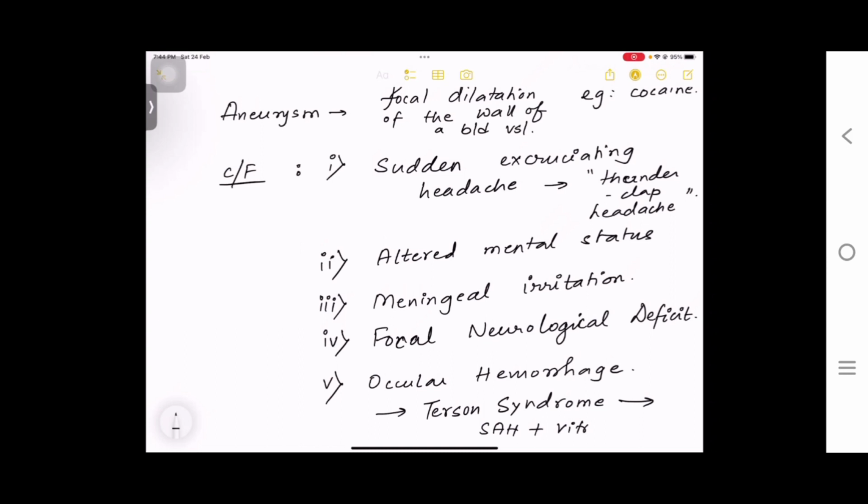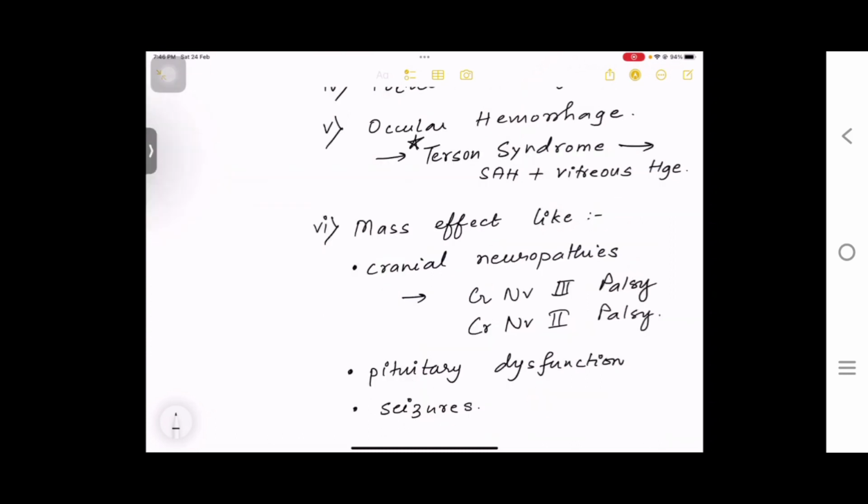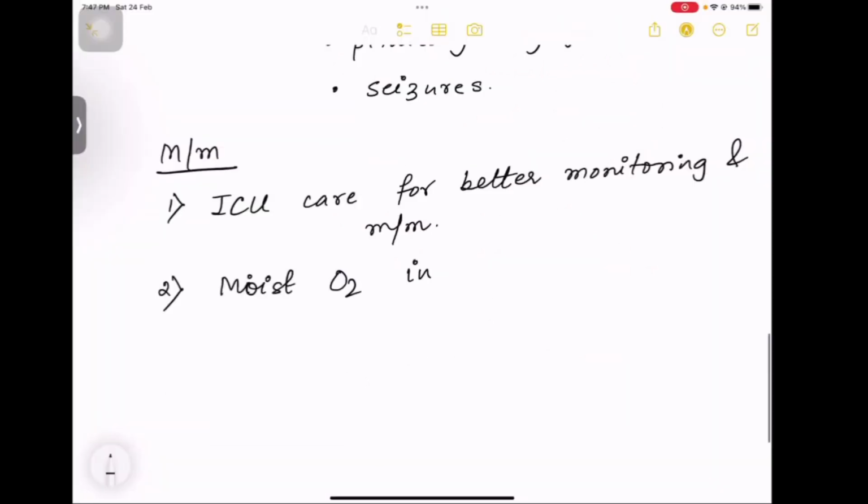A patient has come, what will be the patient's problem? If someone has a subarachnoid hemorrhage, there will be sudden excruciating pain, and the patient will have a thunderclap headache. Second, there is altered mental status. Third, there is meningeal irritation, and fourth, there is neurological deficit. Fifth, there is ocular hemorrhage, and sixth, there is mass effect like cranioneuropathies, pituitary dysfunction, and seizures.